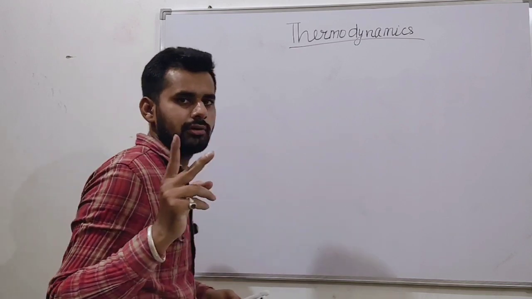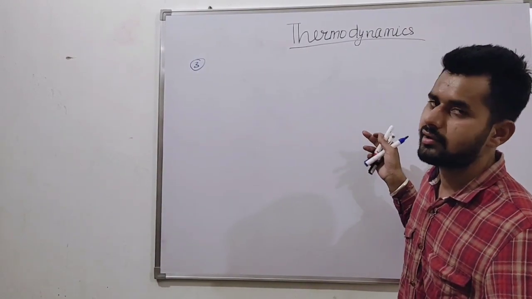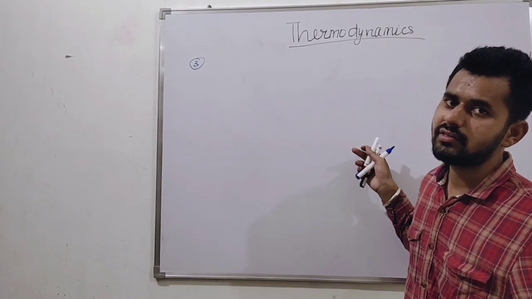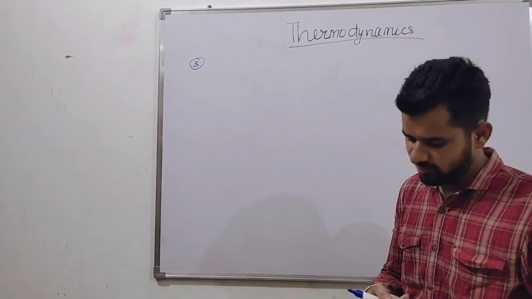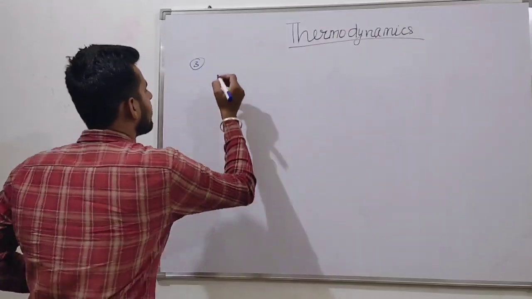We can do the consequences. One is heat transfer is a path function, another is energy is a property, and the third one is energy of an isolated system remains constant.